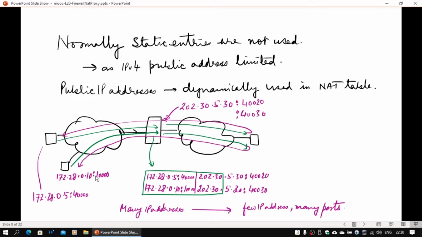So there will be many machines with many, many private IP addresses, but there are very few public addresses. So normally these many private IP addresses will be mapped to few public IP addresses, but many ports will be used in this case. So ports which are going to be used will be much more in number than what are used here. So the product of the number of few IP addresses times ports, and many IP addresses times whatever the ports, they roughly will be equal. So we are essentially now using multiplicity of ports where the IP addresses are few, by using this dynamically configured netting table.